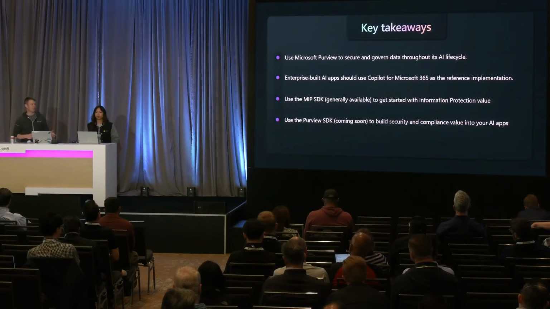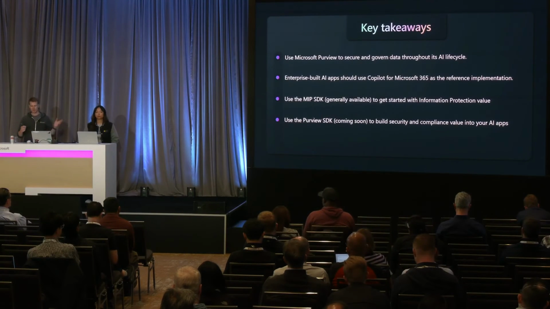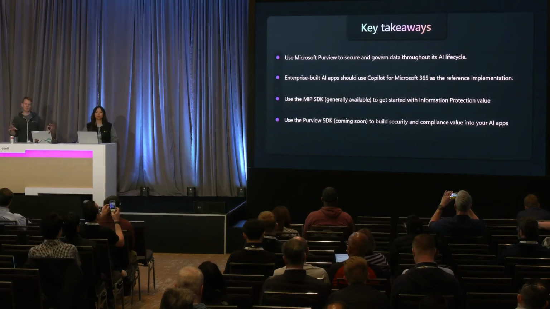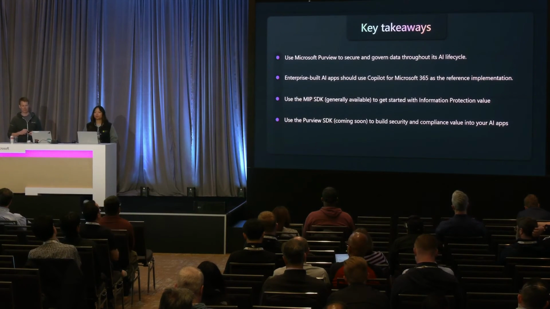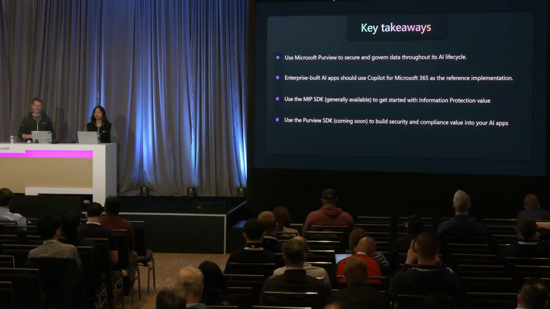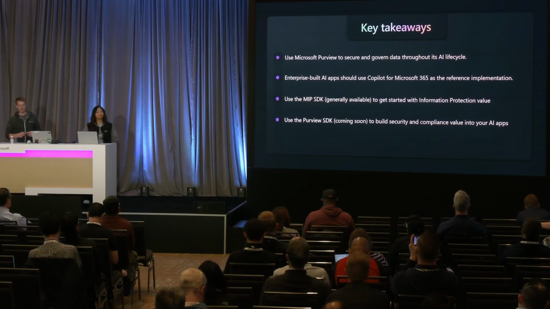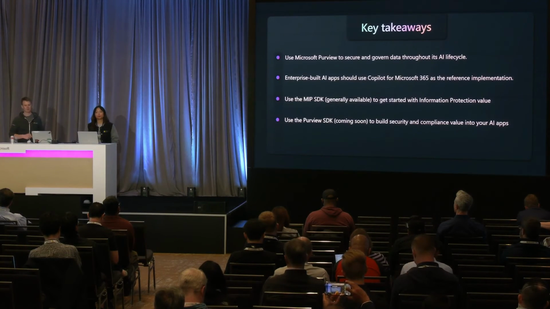You can use the Microsoft Purview Information Protection SDK, which is generally available now, been around for a few years, to get started with the information protection value. So everything I showed you today in terms of the labeling and the protection, you can do right now. So start today on that. And then finally, you'll be able to use the Purview SDK, which is coming soon, to build the rest of that story into your own apps.